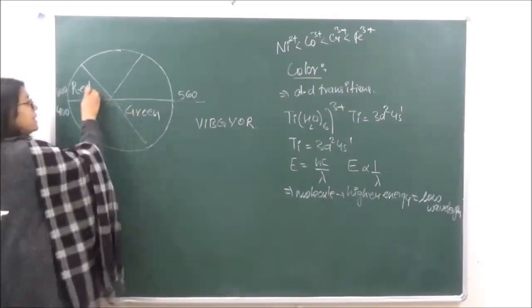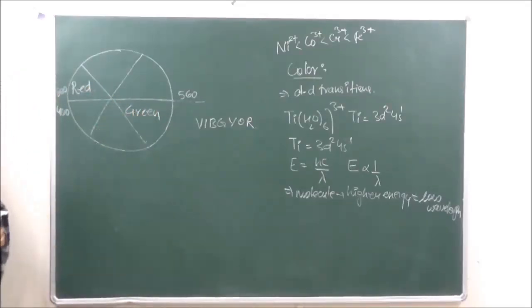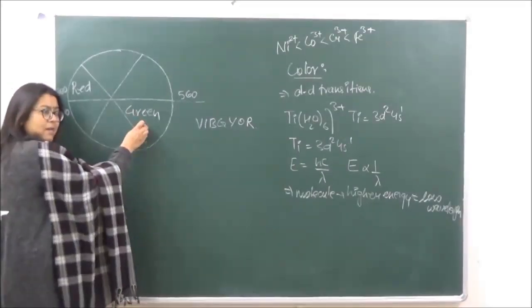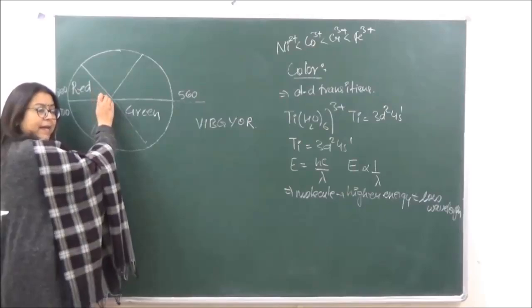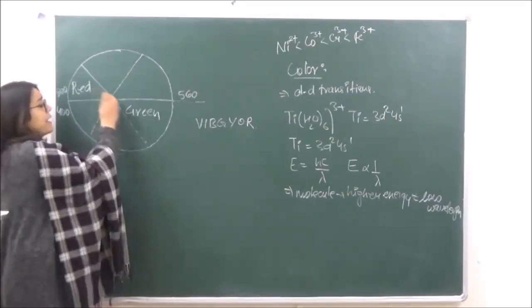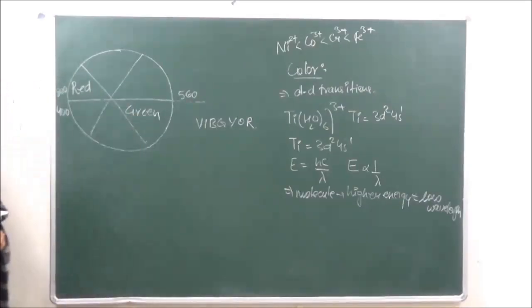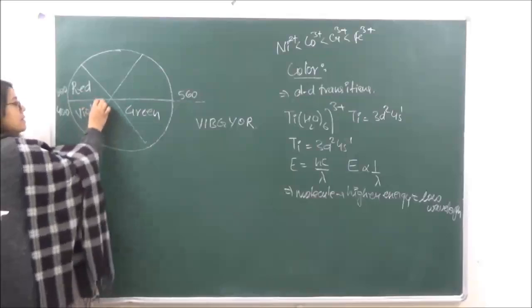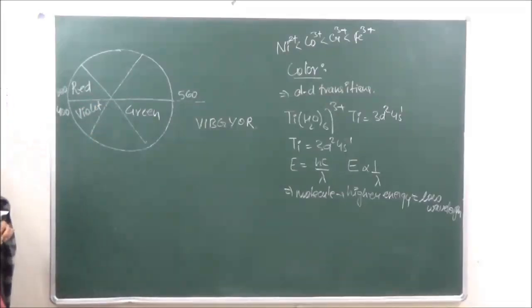So red and green are said to be complementary colors of each other. Any compound that is absorbing green will appear red, and any compound which is absorbing red is going to appear green. Now over here, 400 nanometers is going to be violet.